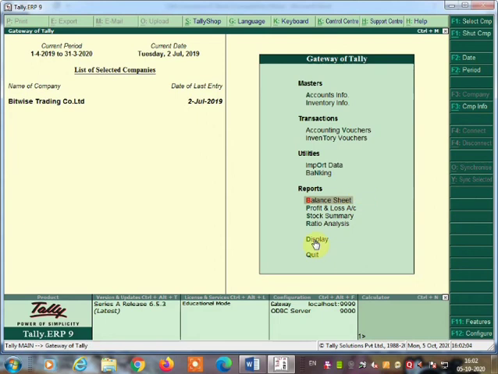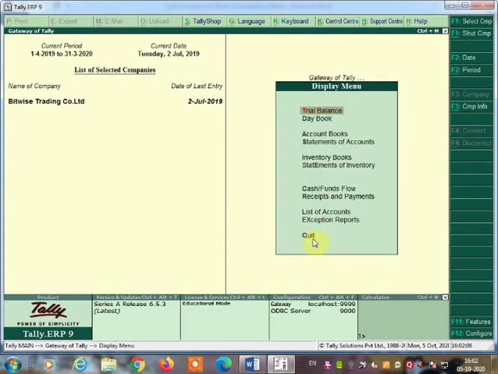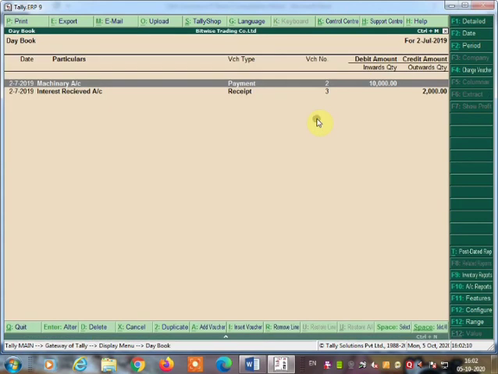To display the day book, you have to go to Display and click on the Display menu, Day Book. Day book means day-wise information, how many payments we made and received. Now press Alt plus F1, you will get the detail here. Okay, so here payments you made, total 1 2 3 4 5 6 7 are there.